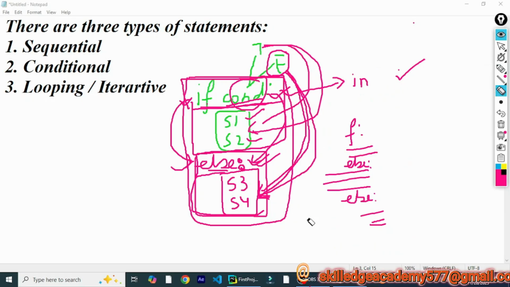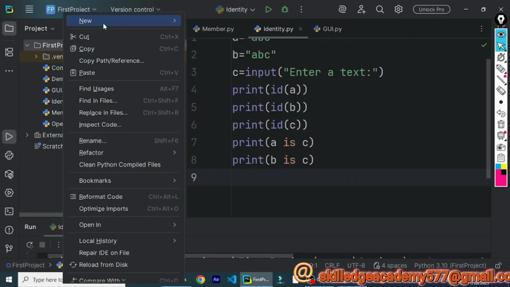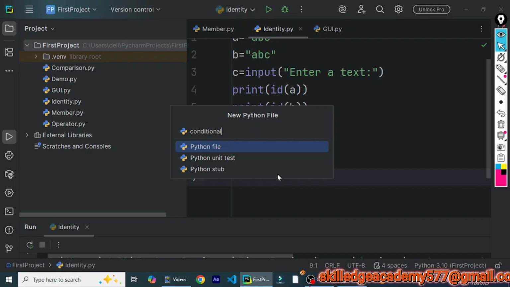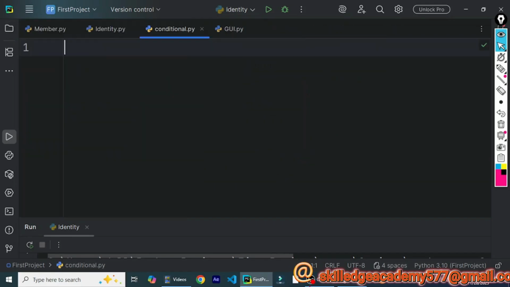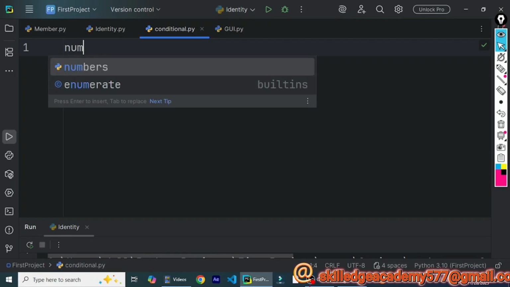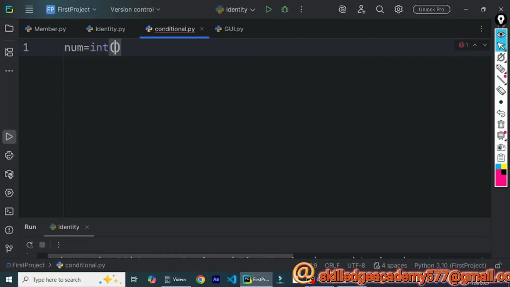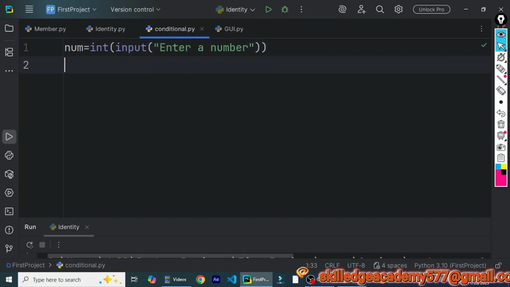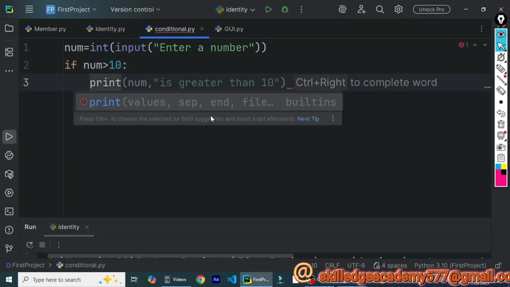Let's start with the example. Let's create a new file and name it conditional. In this file we are going to take some examples of conditional statements. Let's start with a simple example. Say we have a number and we are going to check whether the number is greater than a specific value or not. We enter a number, and now we put the condition: if num is more than 10, we will print that num is greater than 10.